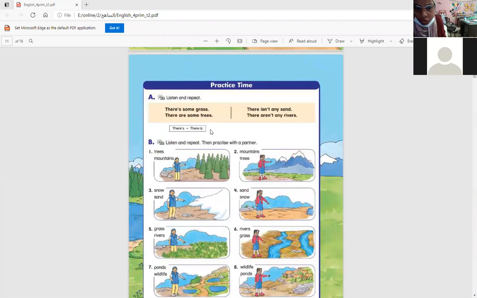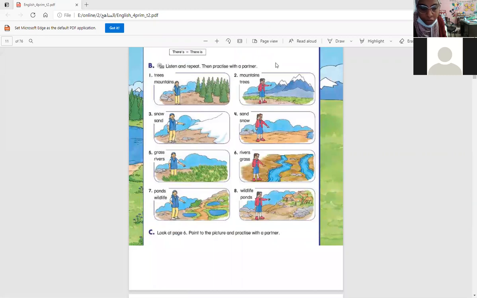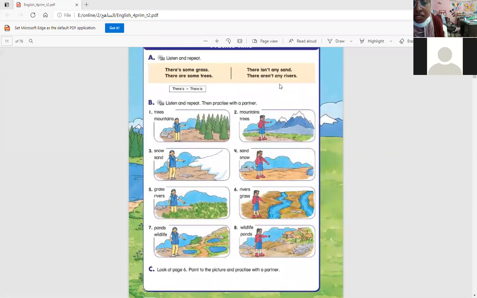Okay, in this page, 7, okay, there is some grass, there are some trees, there isn't any sand, there aren't any rivers. What is the difference between some and any? I use some for the positive sentences. So I can say there is some grass, there is some sand, there is some snow, there is some wildlife. And I use any for the negative sentences, like there isn't any sand.